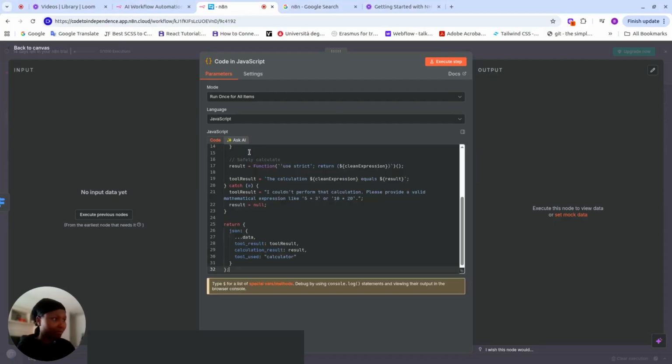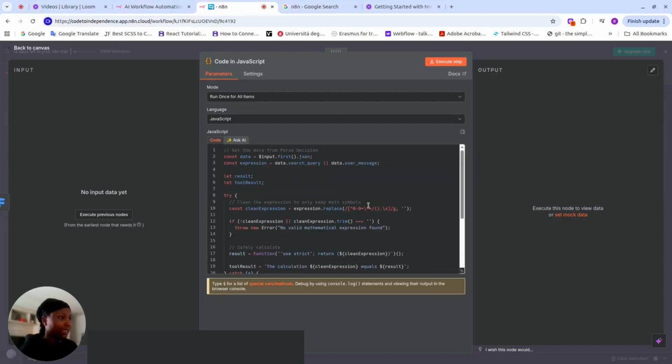Here we're going to call the code node, select code JavaScript. Okay, and here we're picking run once for all items. And I'm going to paste this code. I'm taking it from my previous build and I'm going to paste it here. As you can see here, we have our input, first data, first.json, it goes into the data. We have our expression, search query, our user message or our search query. Because we made our user message could come from either user message here or search query, if you remember, if you're following from the beginning.